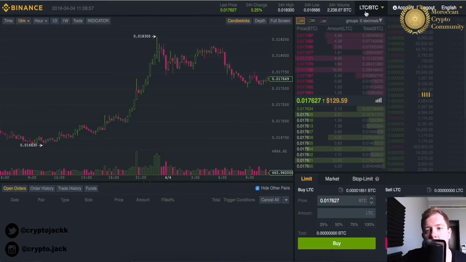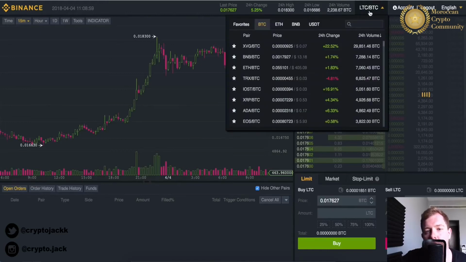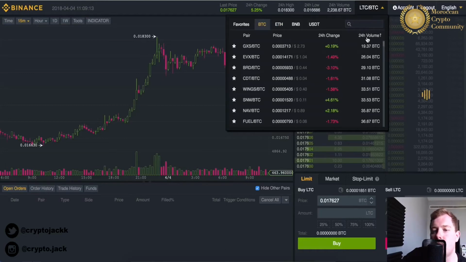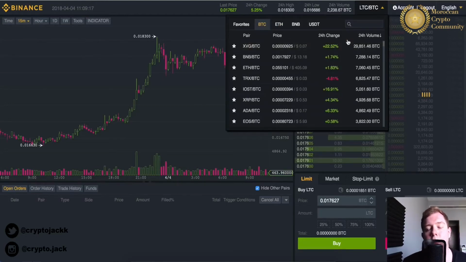So we come up here and click this little icon here. And these are the different pairings. We have favorites, BTC, Ethereum, Binance, and Tether. I'm going to be trading with BTC, but you can trade with Ethereum if you want. With BTC, I'm going to go to volume like so, and click the highest volume. I'm not saying we're going to trade with this one, but it's just good to see.